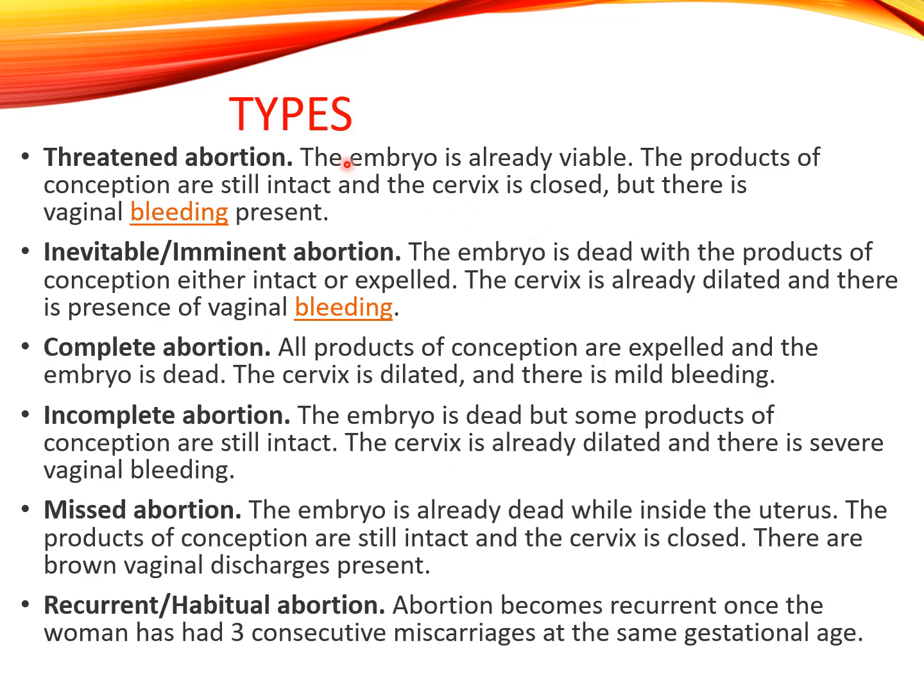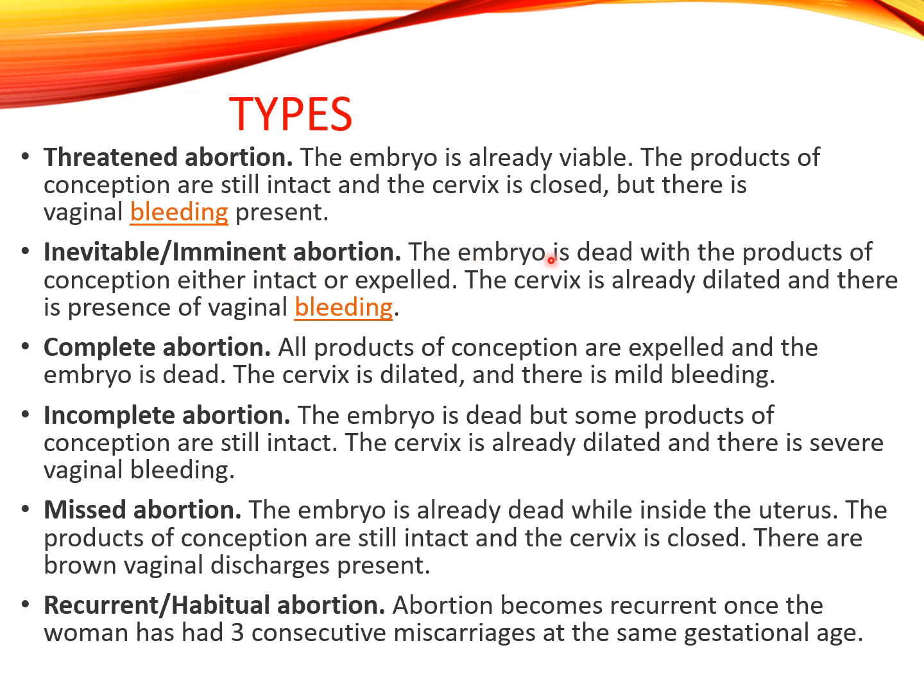Next, we will see what are the types of abortion: threatened, inevitable, complete, incomplete, missed, and recurrent. First abortion type, threatened. The embryo is still viable, the products of conception are still intact and the cervix is closed, but there is vaginal bleeding present.